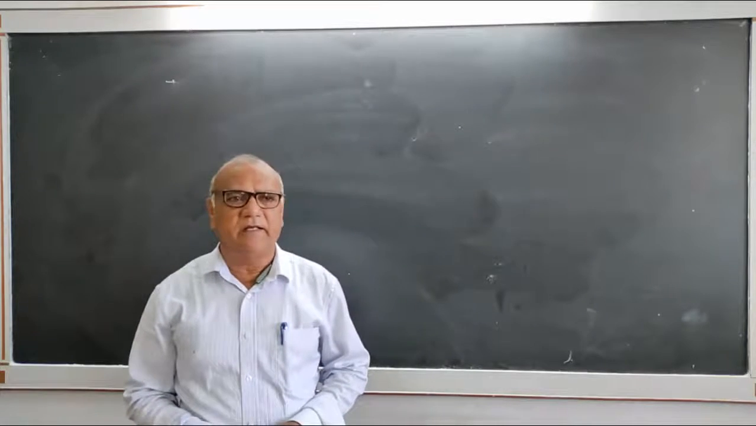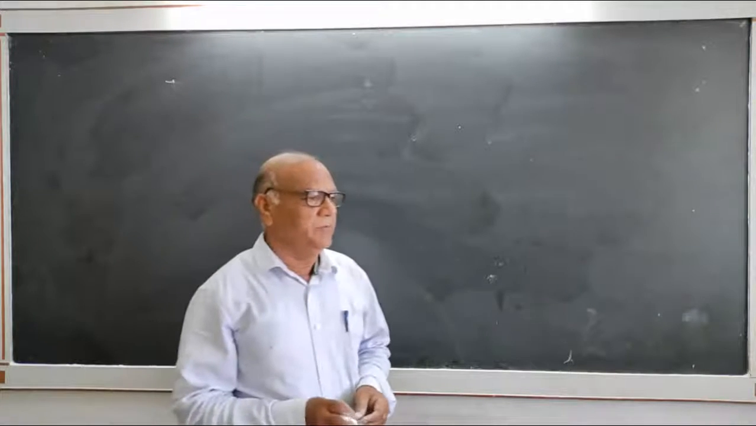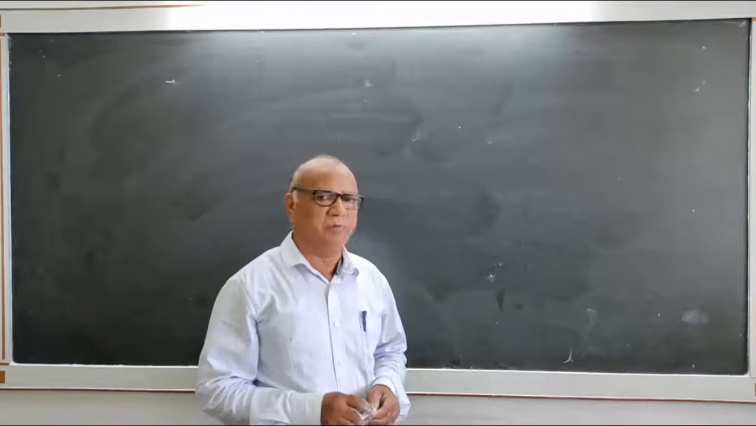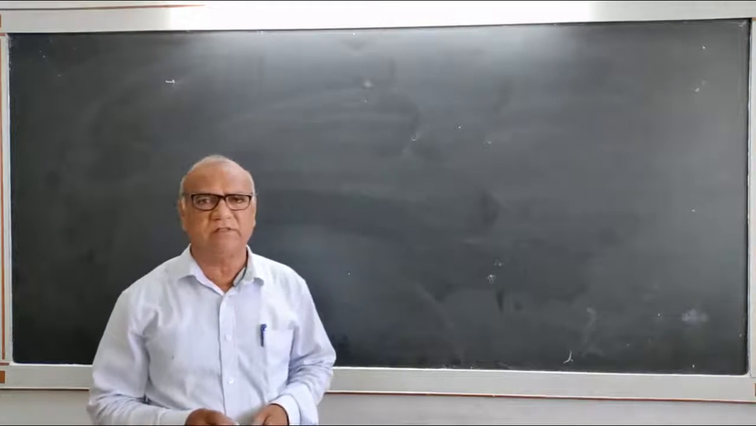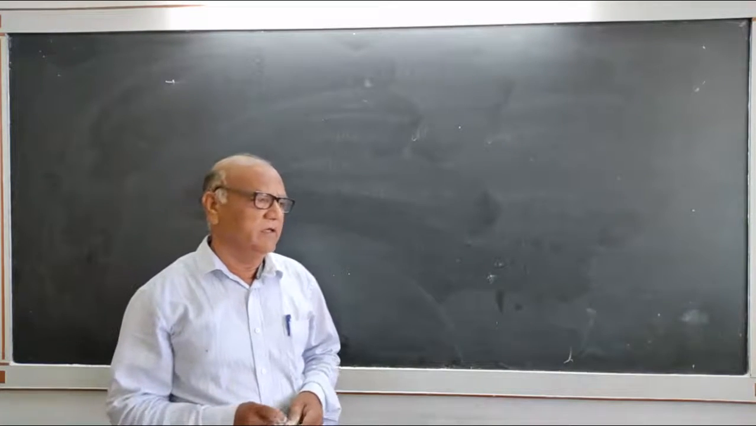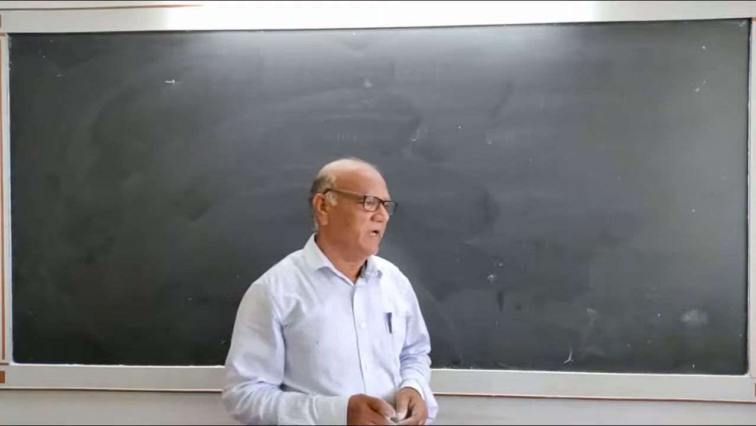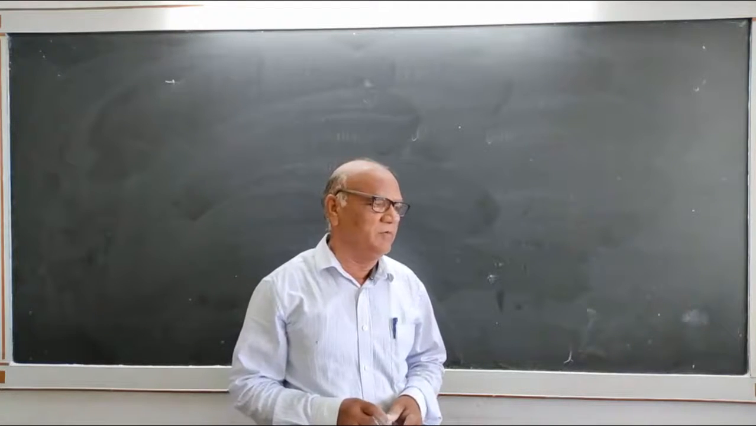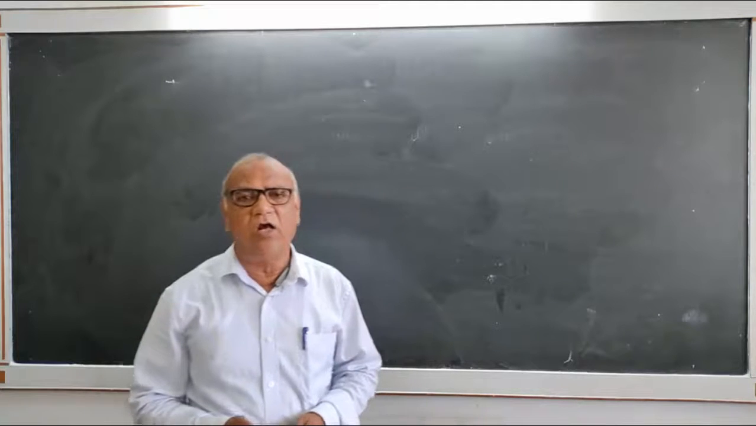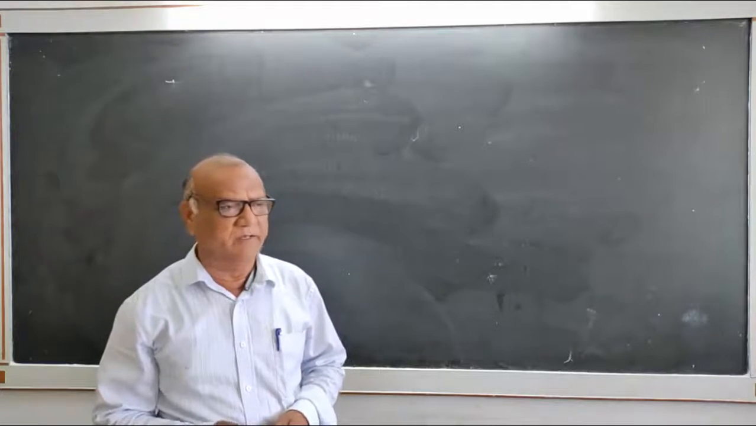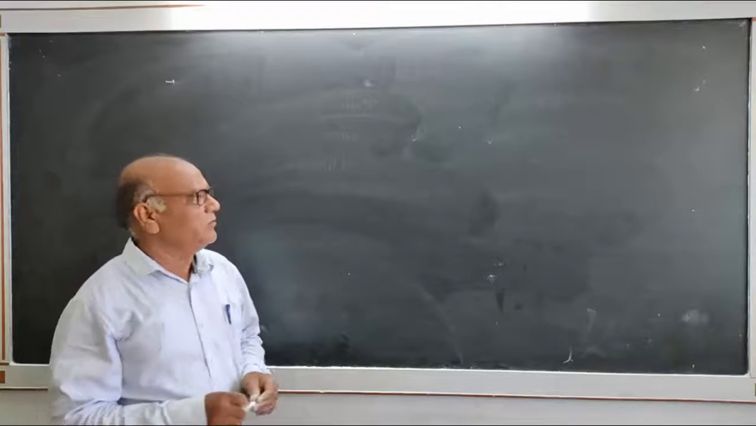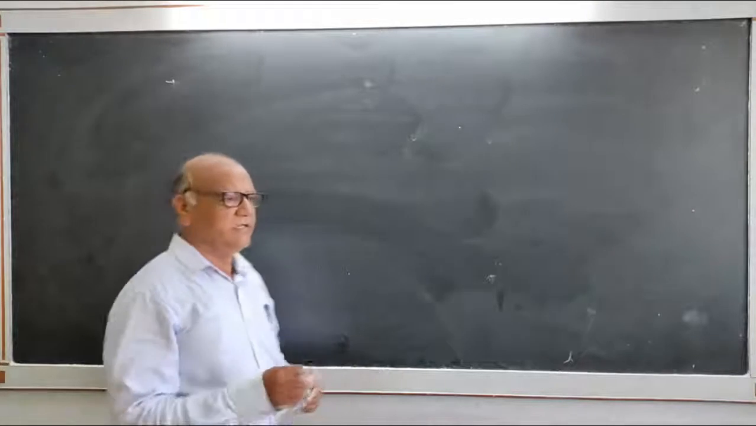Hello friends, in the last lecture we studied that every permutation can be expressed as a product of transpositions, and it can be expressed as a product of either an even number of transpositions or an odd number of transpositions. In this lecture we are going to study the alternating group.